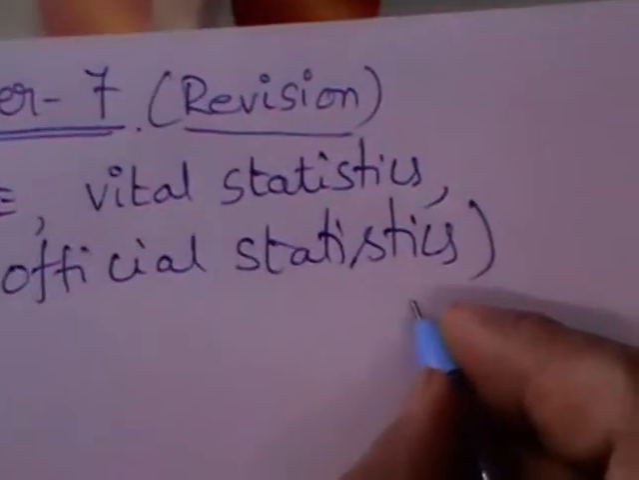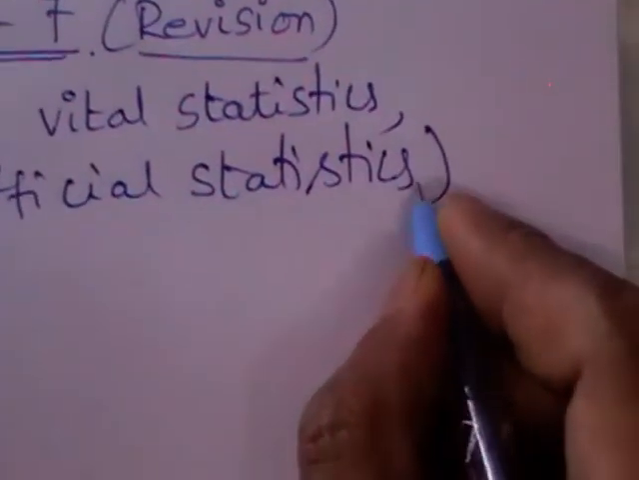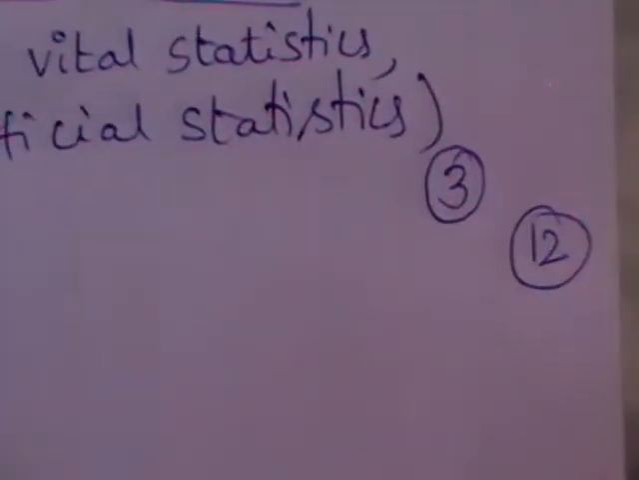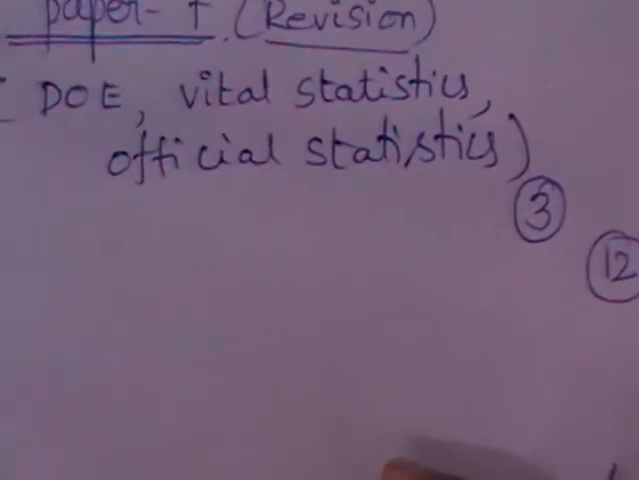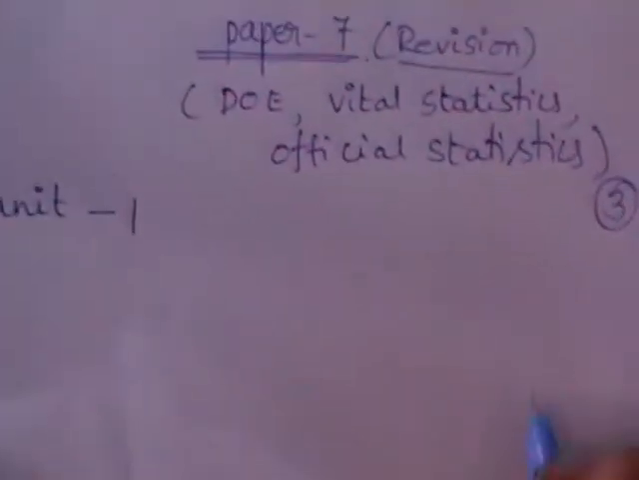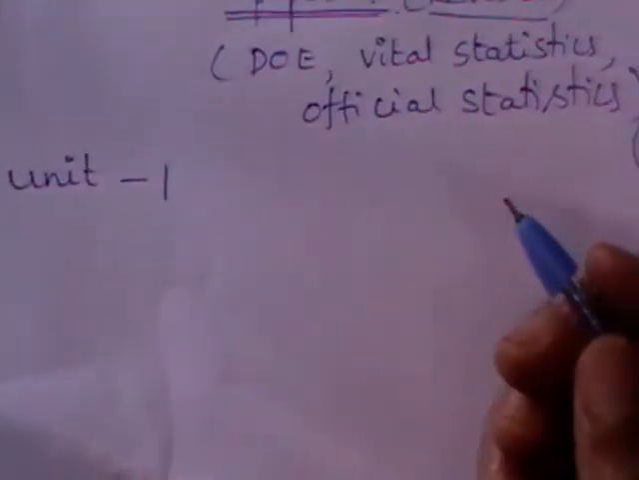As you well know about the pattern of the examination, you'll have short answer and long answer questions. Each short answer carries 3 marks and each long answer carries 12 marks. So let us see some of the expected questions for short answers from unit 3. What is the first topic in unit 1?